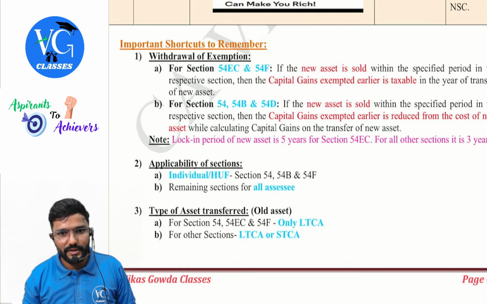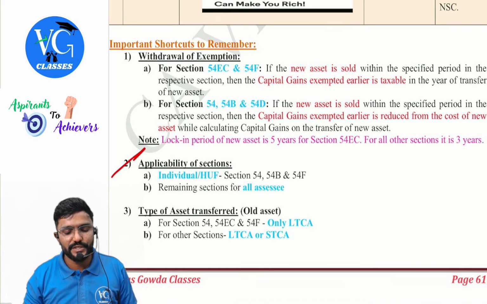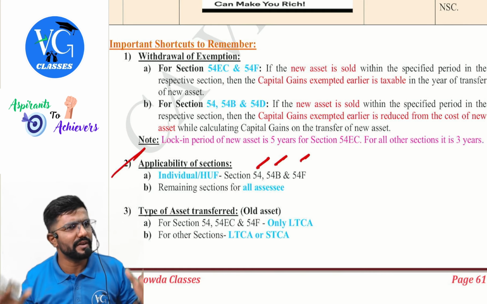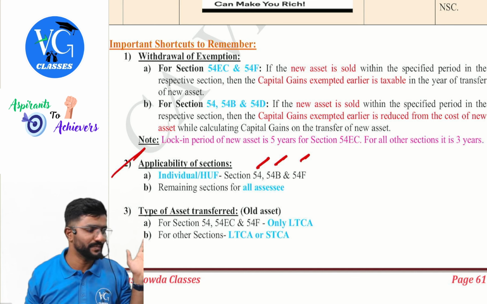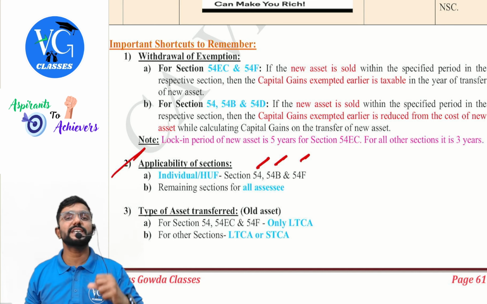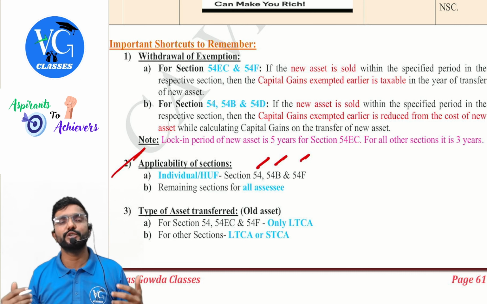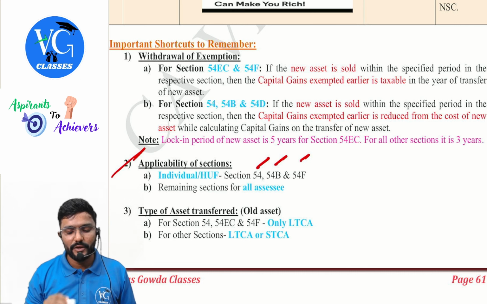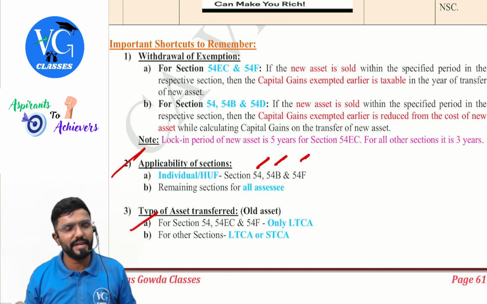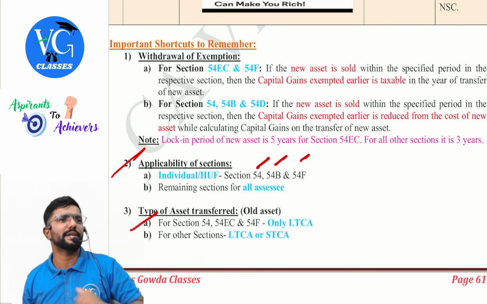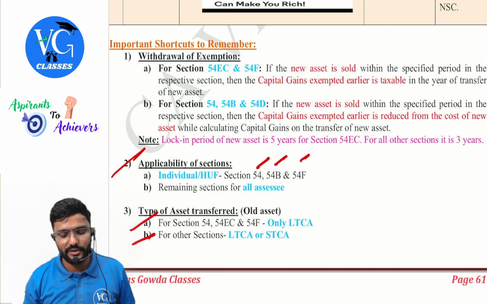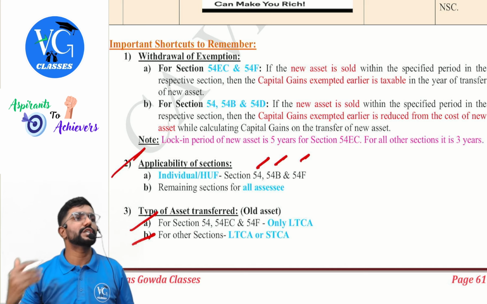Yes. So, next, applicability of sections. For individual and HUF, it is only 54, 54B and 54F, whereas other sections are for everyone. Everyone includes individual and HUF also. Next, type of asset transferred, that is, the old asset which you have transferred. Which one should it be, short term or long term? For 54EC and 54F, they have clearly said long term, whereas for other sections, it is either long term or short term.